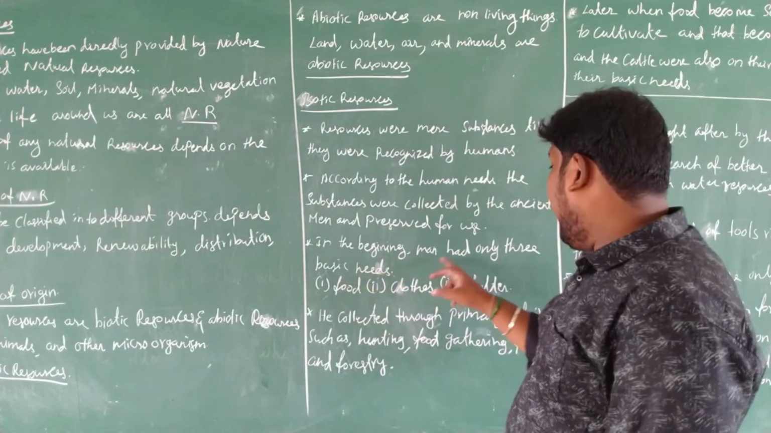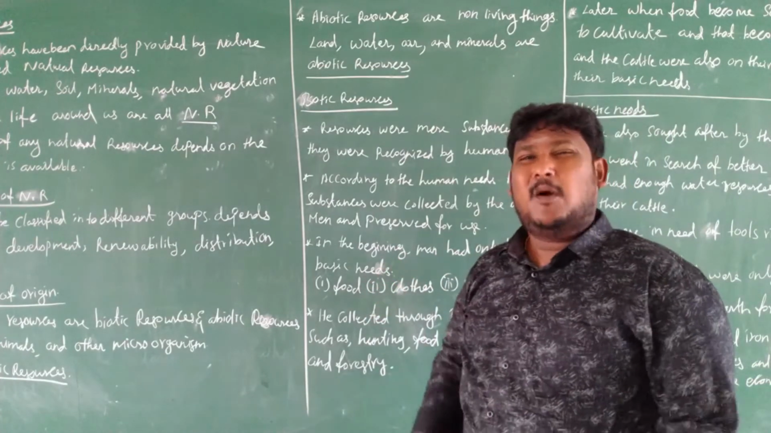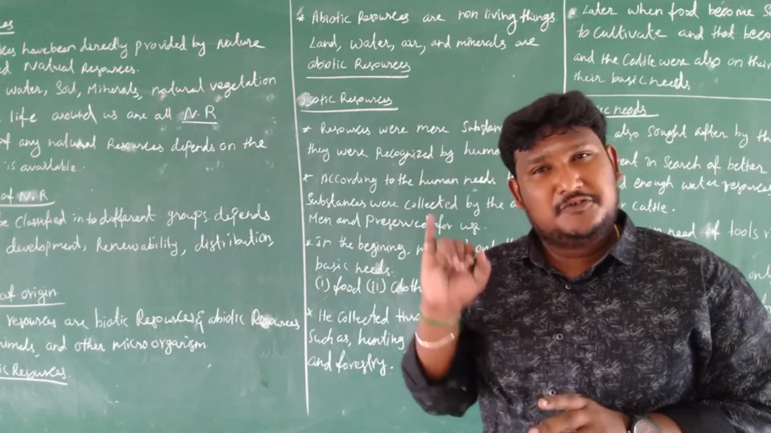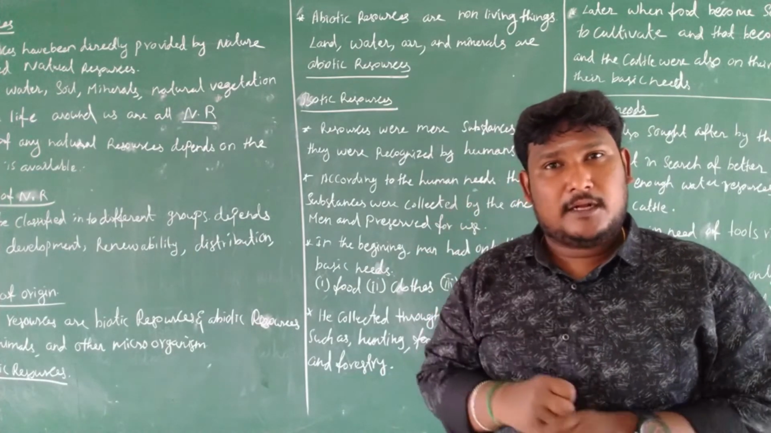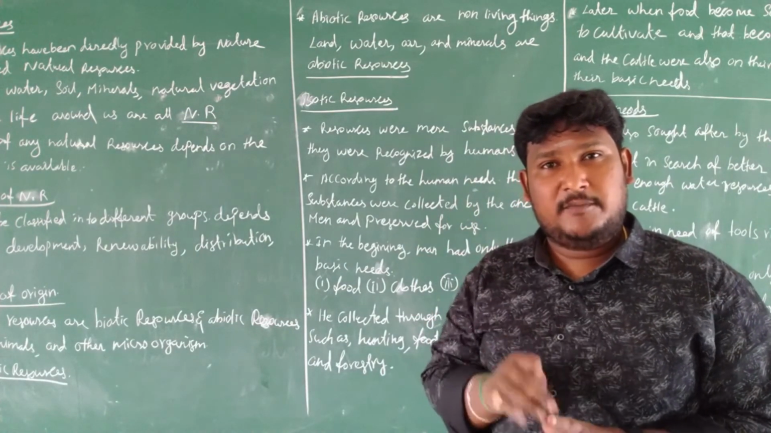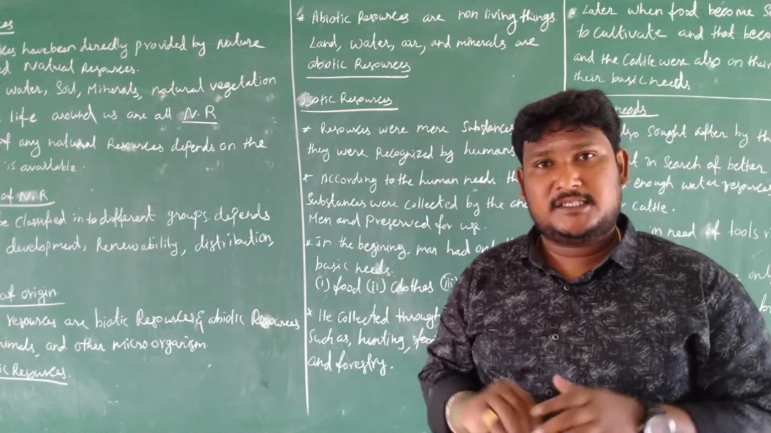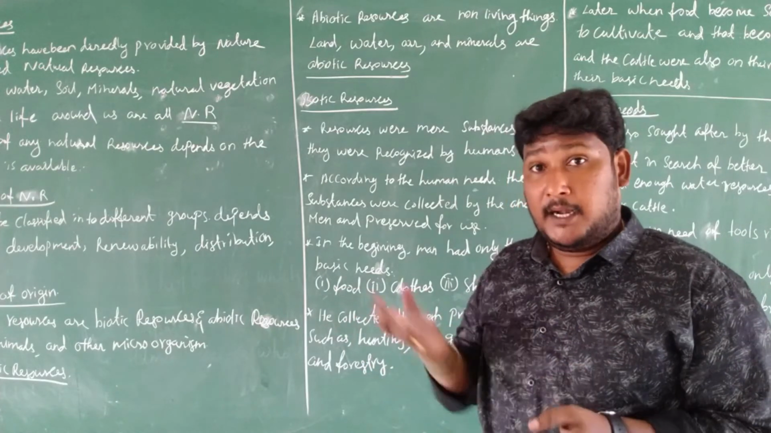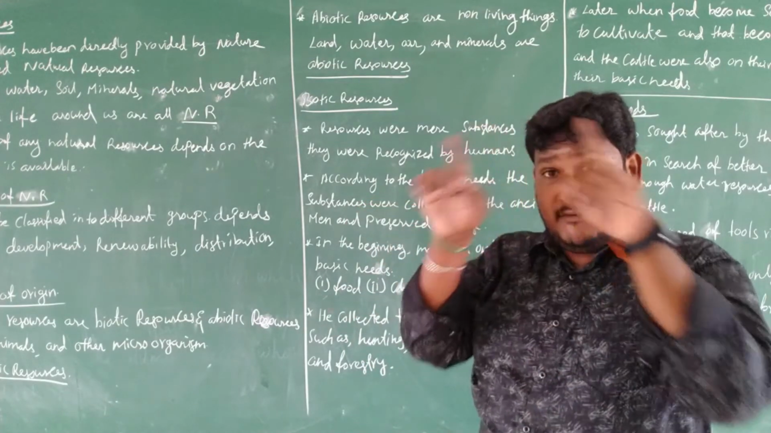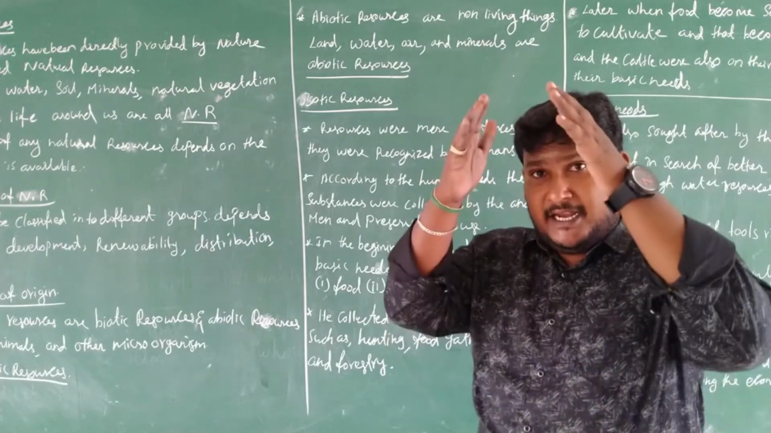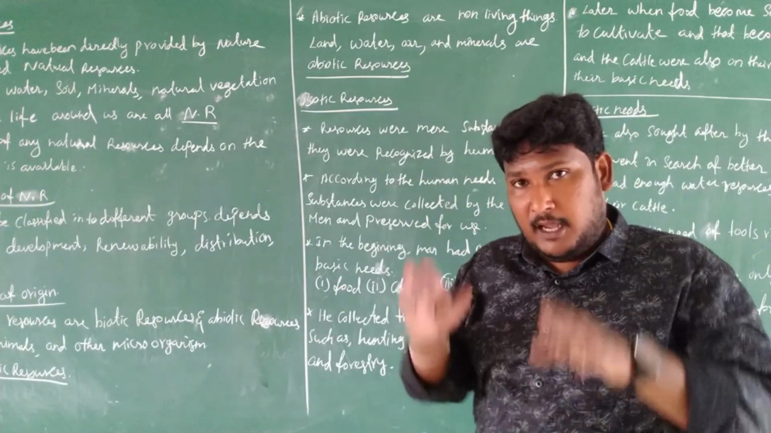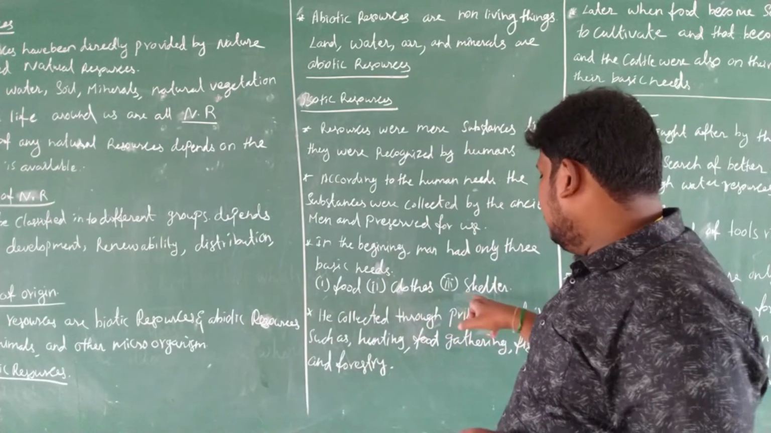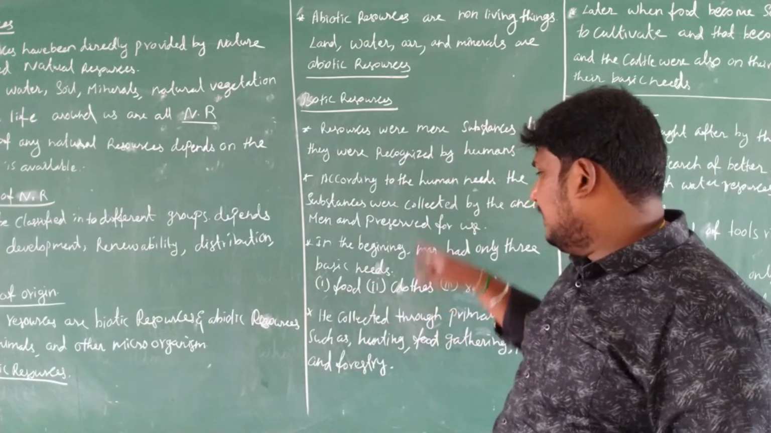In the beginning, man had only three basic needs. What are the basic needs we have? Only three. First one is food. Another one is clothes. Another one is shelter. Shelter means a home. Nowadays we all have a home. But the ancient peoples had a shelter created from wood. That is called a shelter. Food, clothes, shelter. These are the basic needs of the beginning man.